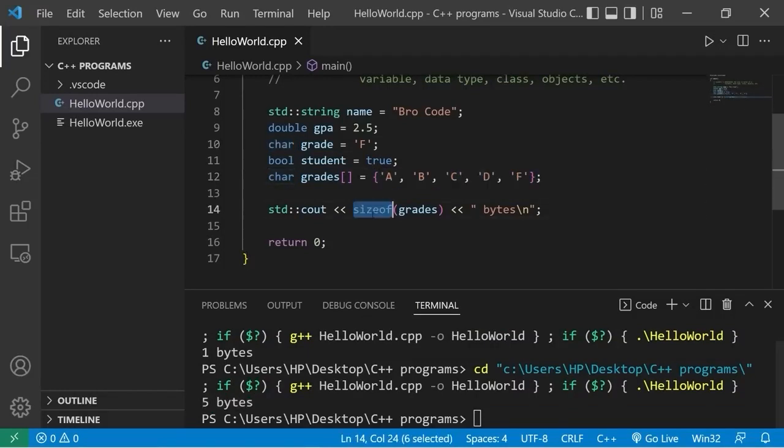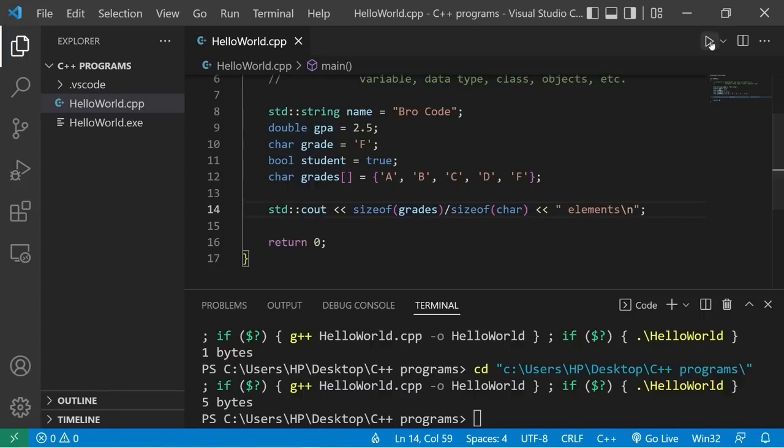We can use the sizeof operator to calculate how many elements are within an array. If we have the total size of our array, we could divide this by the size of one element. Sizeof grades at index of 0, or otherwise we can find the data type. We'll divide the size of my array grades divided by the size of a character.